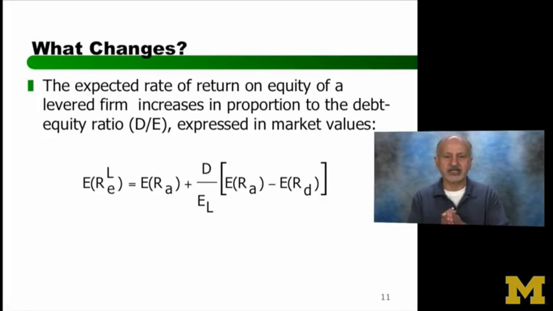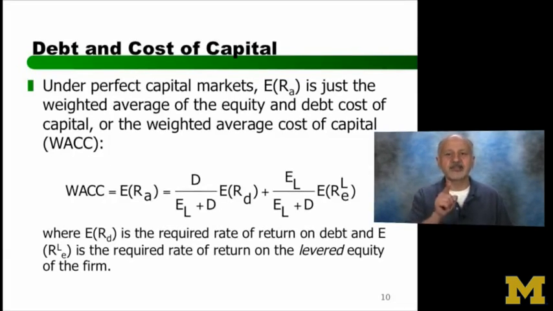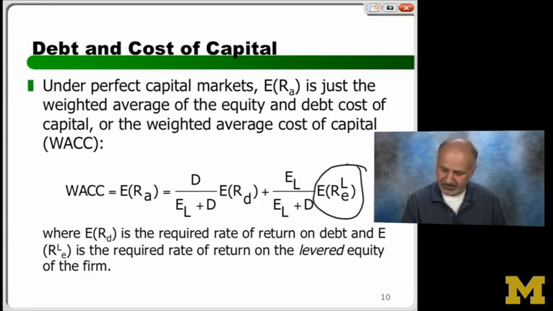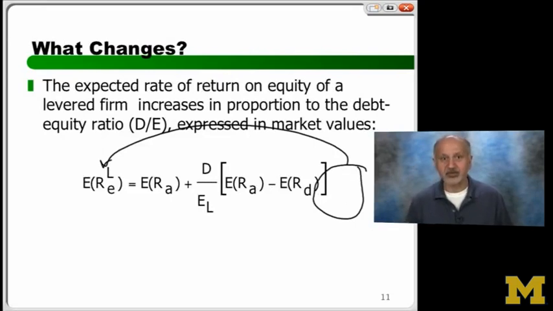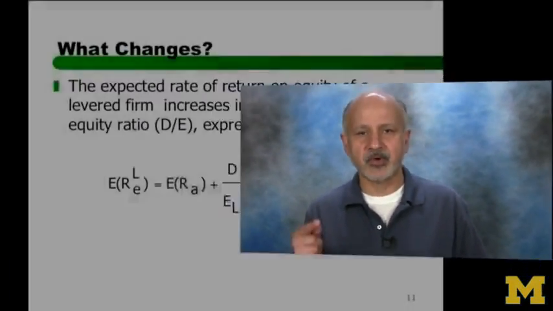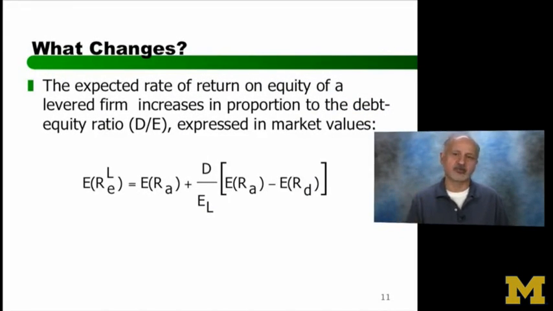Don't worry about this. We can derive this, by the way. This equation turned around, let me just show you how to do this. If you take this to the left-hand side and solve for it, this is the equation you get, right? So just a little bit of refocusing and rethinking will lead to this equation, and I'm not going to go through the algebra. Just remember one thing: debt plus equity equals the total value of the firm, right? We'll get into this in a second.